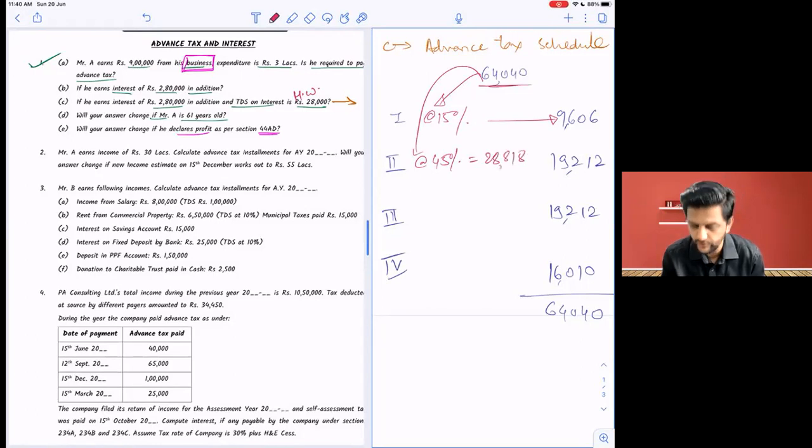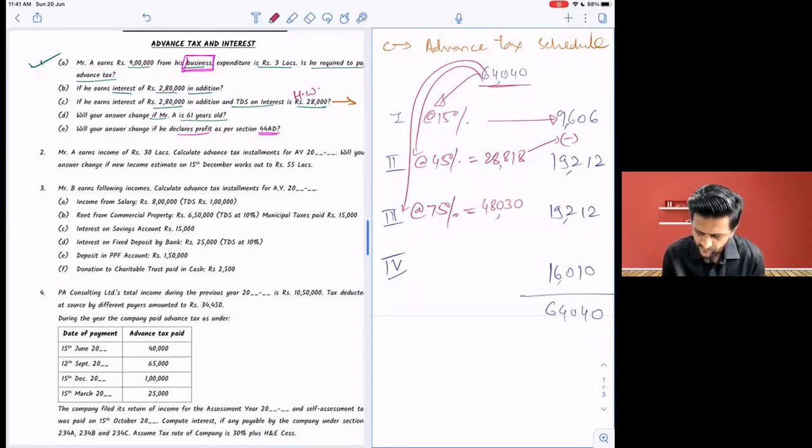All of you? From that, minus 9,606. Can you all hear me? That gives 19,212. Then again 64,040 at the rate of 75%. 64,040 into 0.75 is 48,030.